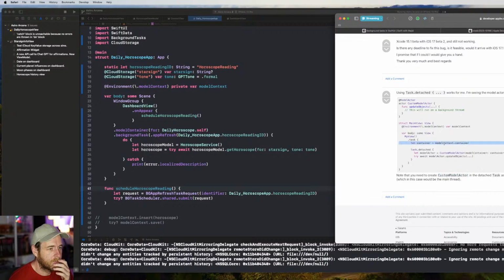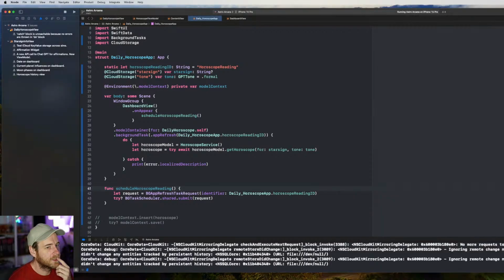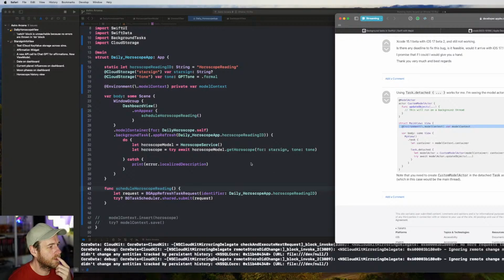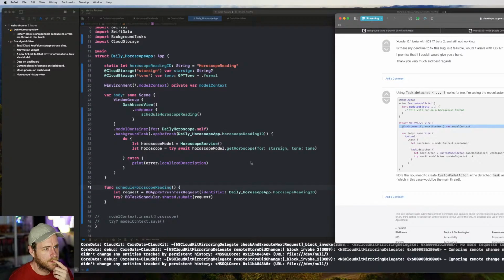Model context. And they're still getting the context passed through there. So if I need to save this, go model context, insert, save.